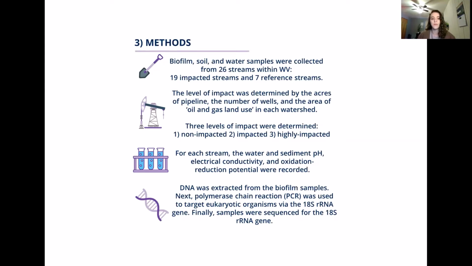So to determine this, we first collected biofilm, soil, and water samples within 26 streams in the state of West Virginia. So there were 19 impacted streams and 7 streams that were used as reference. So these streams do not have any hydraulic fracturing in the watershed. The level of impactment was determined by the acres of pipeline, the number of wells, and the area of oil and gas land use in each watershed. From this, we determined 3 levels of impactment: non-impacted, which serves as a reference, impacted, and highly impacted.